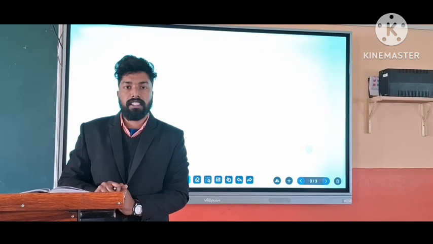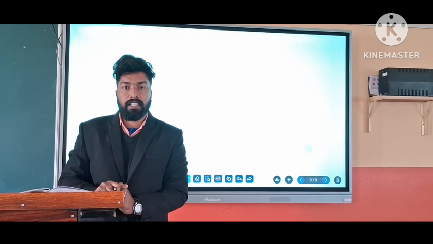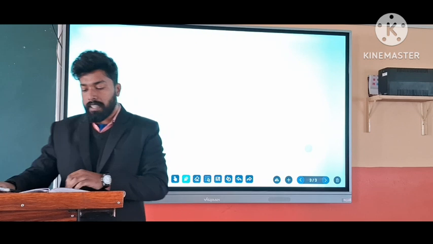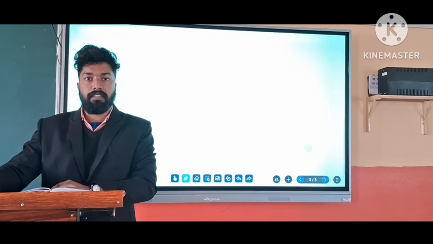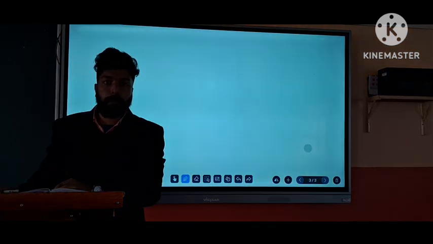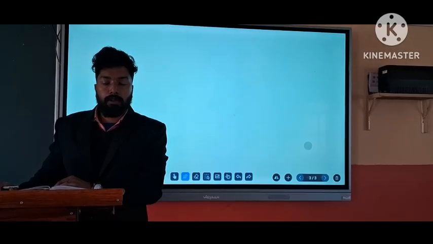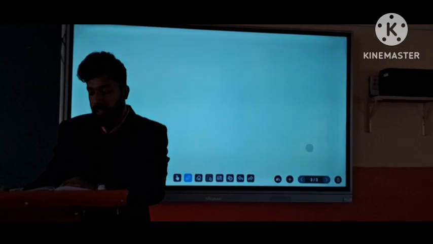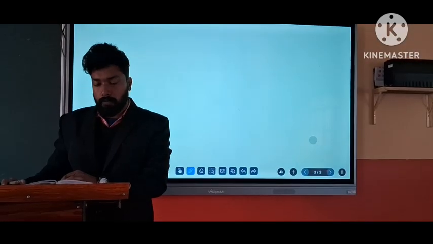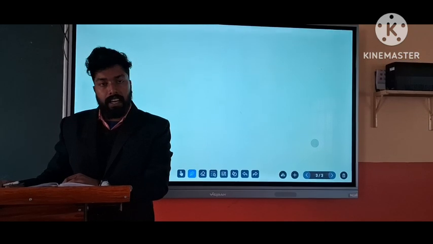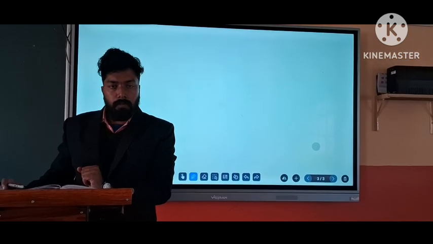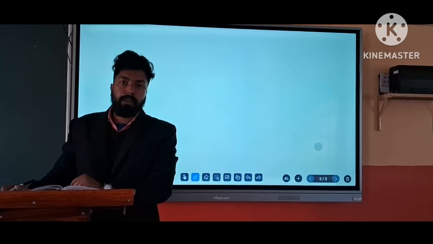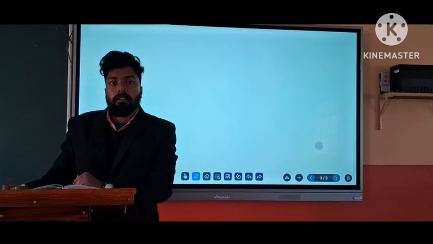Is that clear to everyone? Okay, so today we will discuss one question based on the median. After that we will go on to the section on mode. All of you please take page number 267, question number 10, and read the question. The heights of 50 students of a class are given here. Find the median height. So here we want to find the cumulative frequency table, and after that we solve for the median.